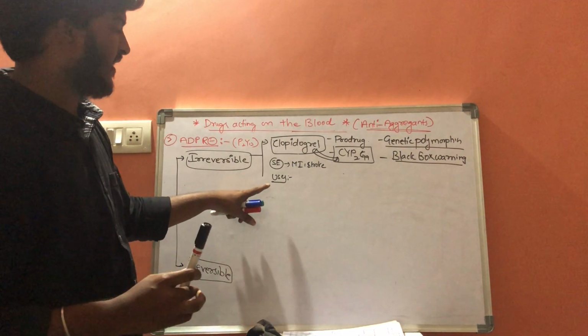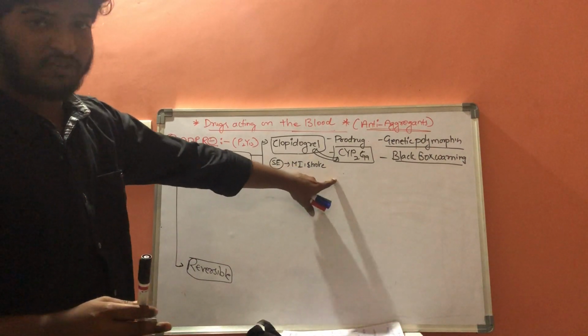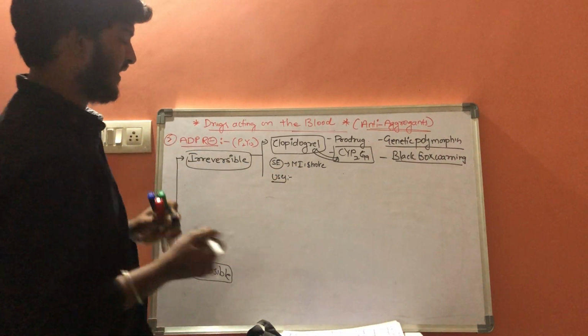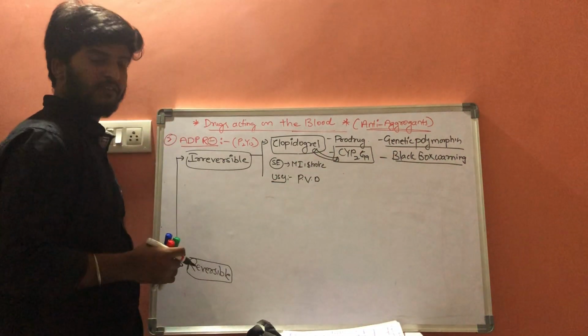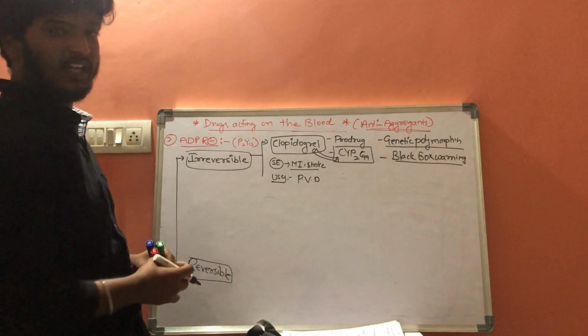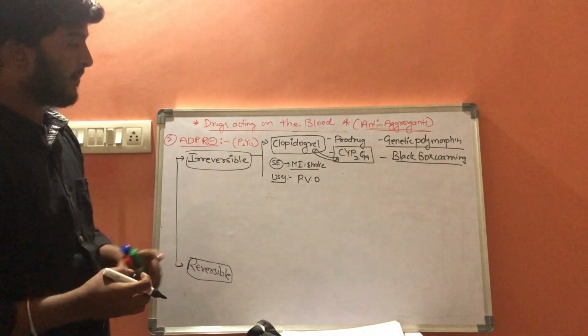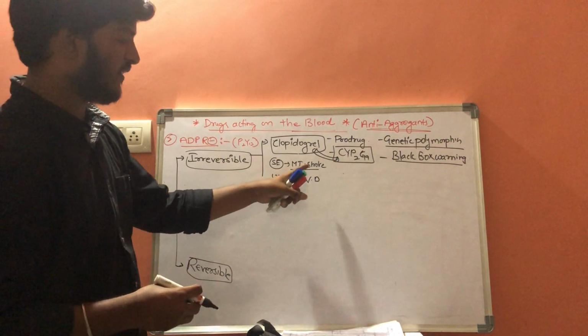Let us consider a normal patient: if we use clopidogrel for a longer time, there is a high risk of myocardial infarction and stroke.